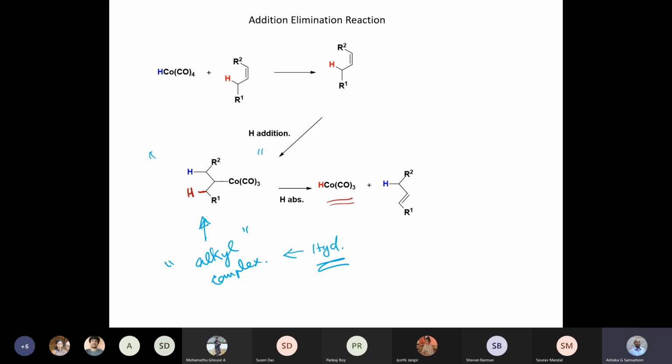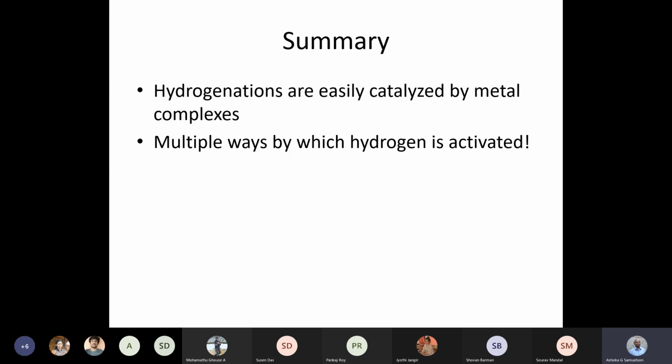So in summary, hydrogenations are easily catalyzed by metal complexes, and these hydrogenations are again carried out by the metal in multiple ways. We have not looked at the ligand assisted pathway yet. We have looked at monohydrogen catalyst and dihydrogen catalyst, and the monohydrogen catalyst has the advantage